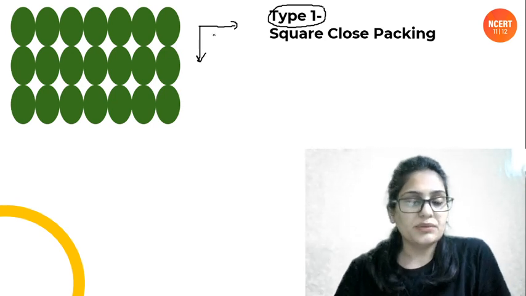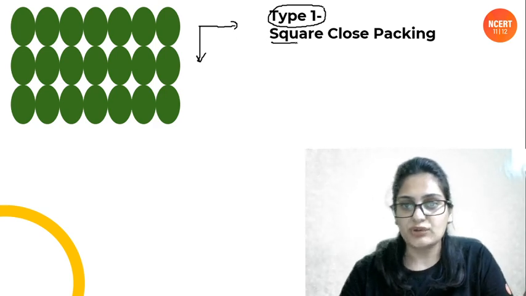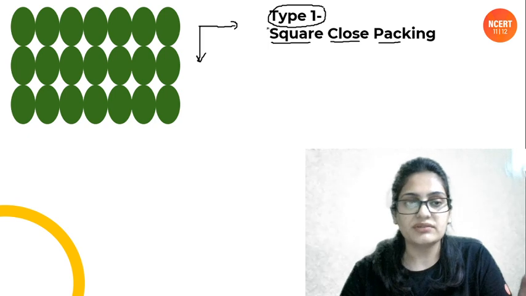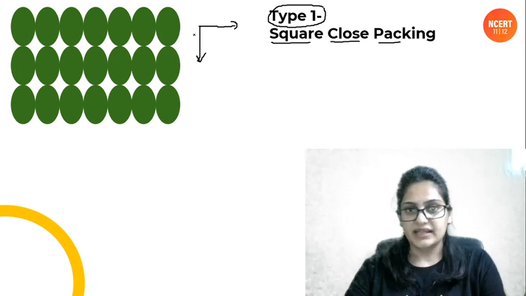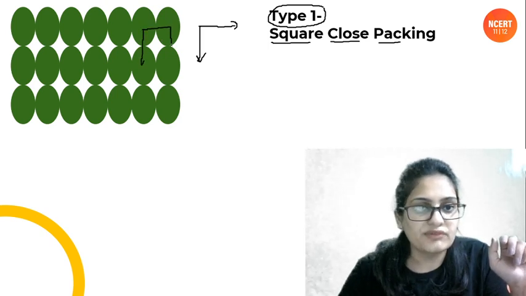Now people, for this packing, first of all we give it a name. Why do we call it square closed packing? Because the unit cell that we are going to select will look like a square. For example, look, this can be the unit cell of the packing.